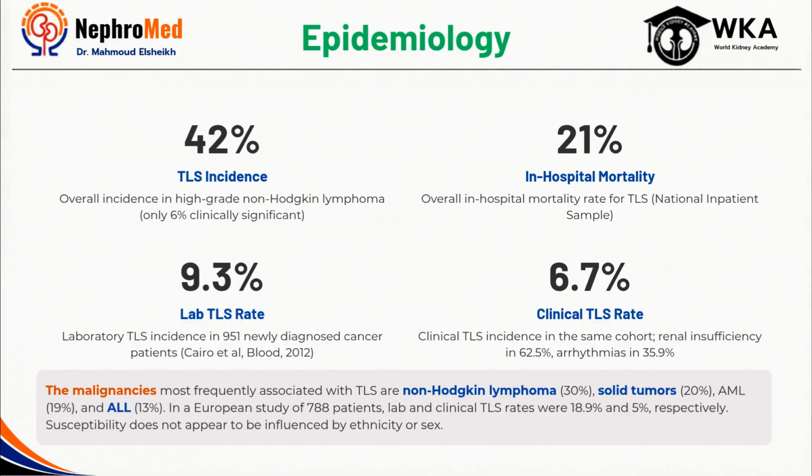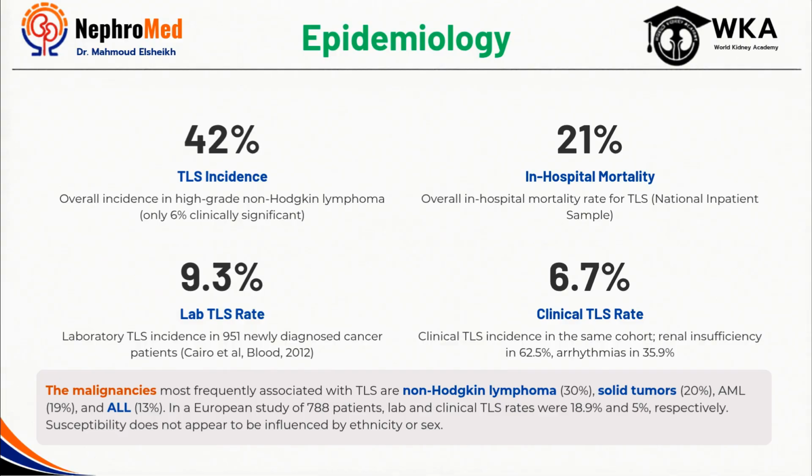Lab TLS is considerably more common than clinical TLS. But once clinical TLS develops, the consequences can be substantial. In fact, as shown here, in-hospital mortality rates may exceed 20%, highlighting that TLS is far more than laboratory abnormalities; it is a potentially life-threatening oncologic emergency. Another key observation is that acute kidney injury remains one of the most frequent and clinically relevant complications. As kidney function deteriorates, the body's ability to clear potassium, phosphate, and uric acid declines, creating a vicious circle that can accelerate the clinical consequences.